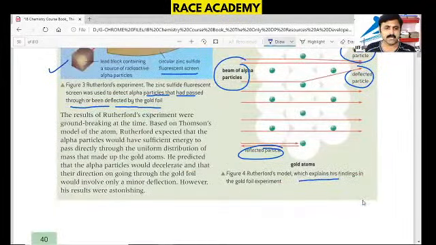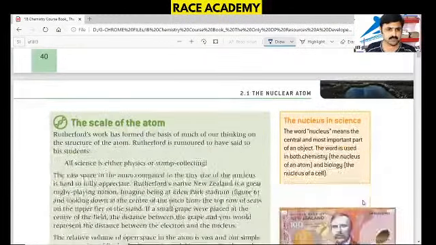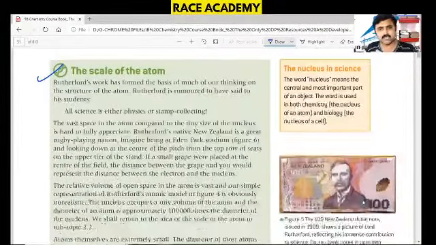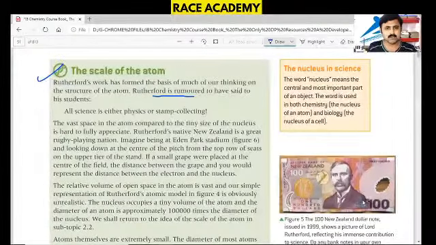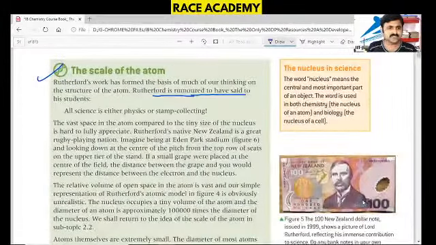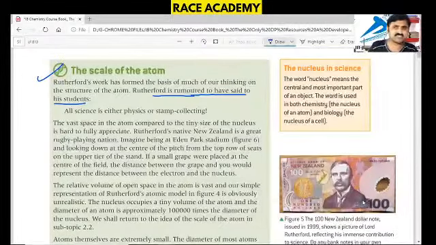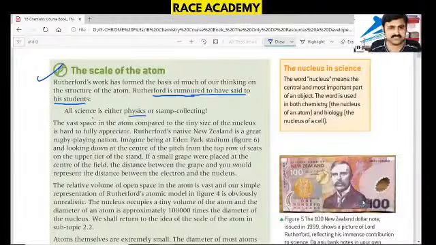Moving on to the scale of the atom. Rutherford's work has formed the basis of much of our thinking on the structure of the atom, and Rutherford is said to have told his students that all science is either physics or stamp collecting.